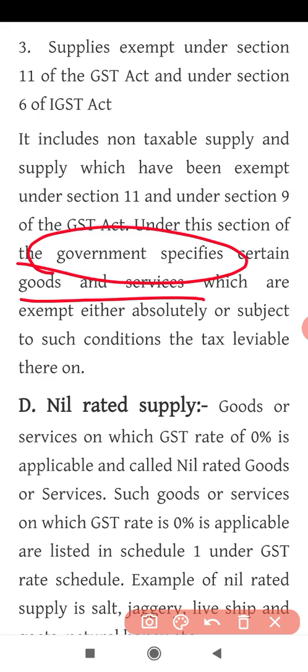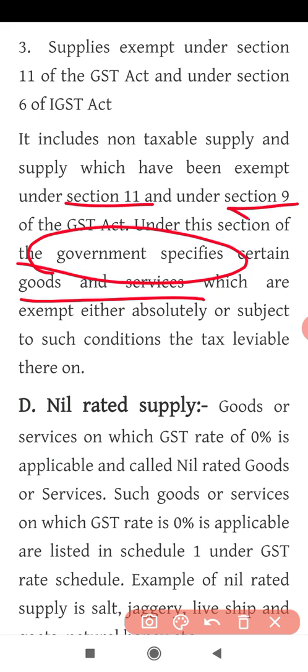Okay, so the GST Council or the government has stated some goods and services under section 11 and under section 9. They mention certain goods like milk, fresh foods, vegetables, rice, dal. So why are these goods mentioned here? Because these goods are of basic necessity for a common man.